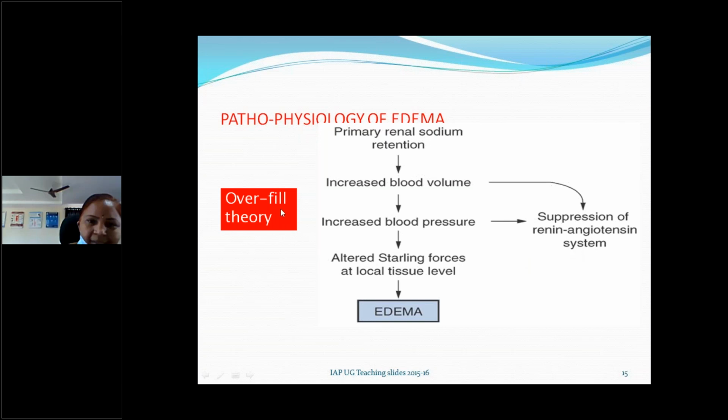So this is the overfill theory, mainly applied for the significant lesions in nephrotic syndrome where there is associated hypertension. That way we can explain why there is hypertension in the significant lesions in nephrotic syndrome like SLE. If you observe, SLE is usually common in girls around 10 years, adolescents and adults. Adolescents like 10 to 18 years, it is also common, where usually hypertension is also there. It won't respond to the steroids, as minimal change nephrotic syndrome responds to the steroids.